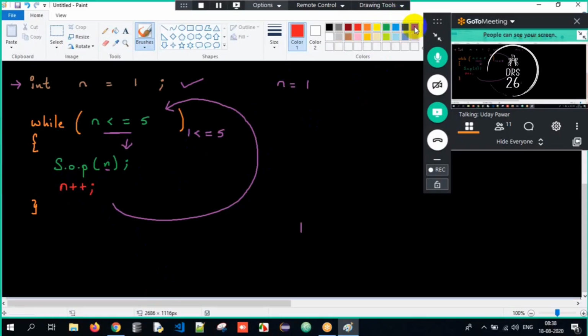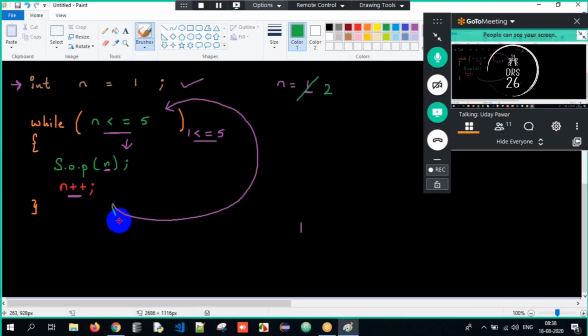See now, what is my n value? For the very first time, n value is 1 here. I check the condition. Is 1 lesser than or equal to 5? True. n value is 1. 1 gets printed. And when I write n plus plus, what does it mean? I am incrementing the value of n to 2 here.